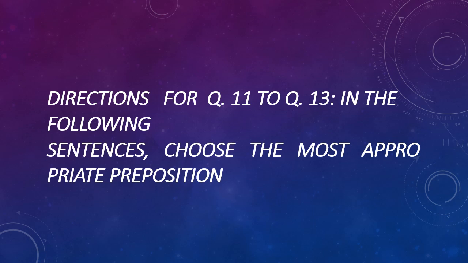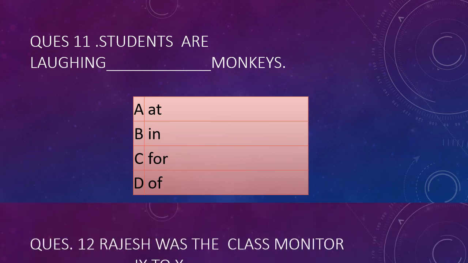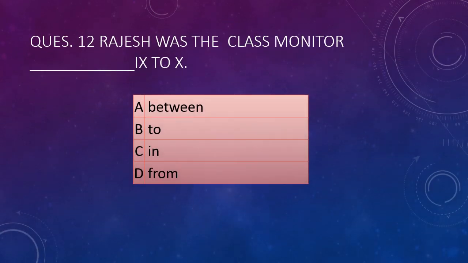Okay. Now from question 11 to 13, the directions are prepositions. You have to choose. Question 11 is students are laughing dash monkeys. So the correct answer for this is A, at the monkeys. Question 12, Rajesh was the class monitor dash 9 to 10th. So the correct preposition is from 9th to 10th.